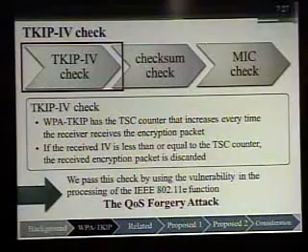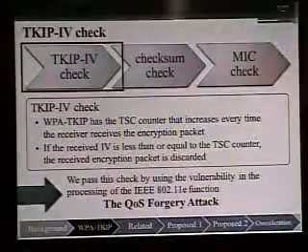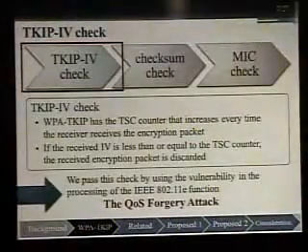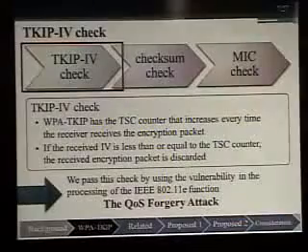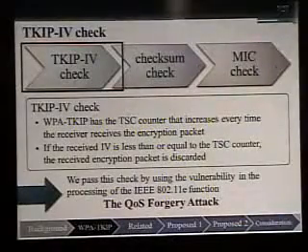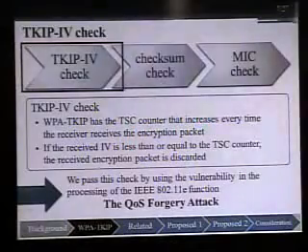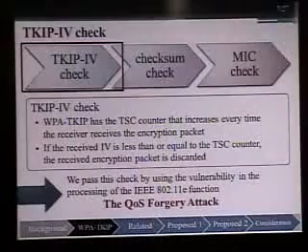First, I explain the TKIP IV check and the breaking method. WPA-TKIP has a TSC counter that increases every time the receiver receives an encrypted packet. If the received IV is less than or equal to the TSC counter, the received encrypted packet is discarded. We pass this check by using a vulnerability in the processing of the 802.11e function. Later, we will explain this breaking method, and we call it the QoS forgery attack.